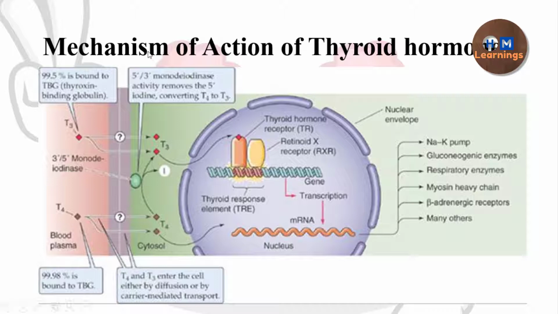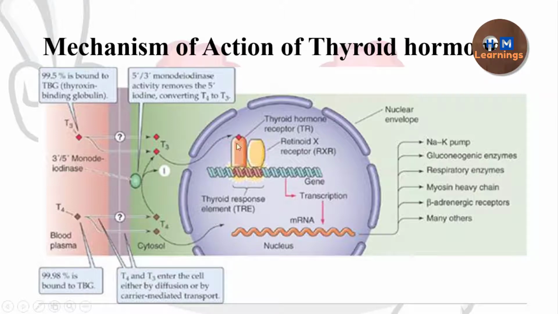Here we can see we have two thyroid hormones, T3 and T4. T4 and T3 both can diffuse through the cell membrane, or they can be transported with the help of a carrier mediated transporter. By that they can enter inside the cell. In some of the target cells, T4 gets converted into T3 by the help of an enzyme called 5'-monodeiodinase. So it will convert T4 to T3 in some of the target tissues, and after that both these forms, T3 and T4, can move to the nucleus.